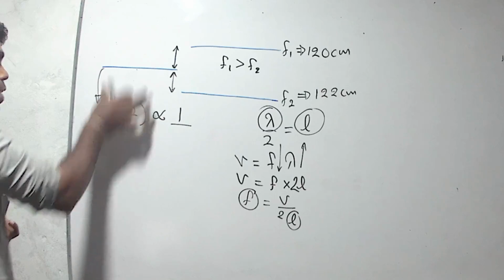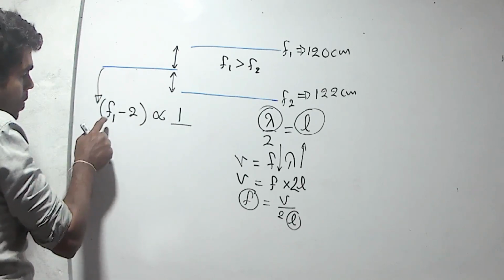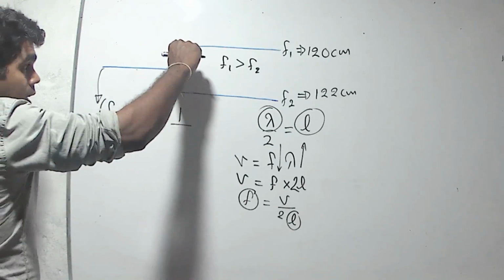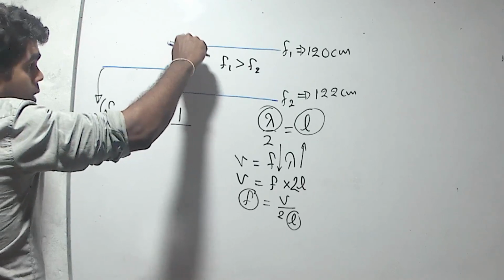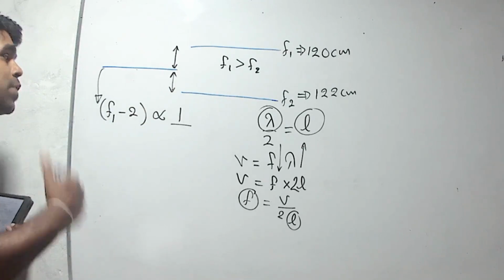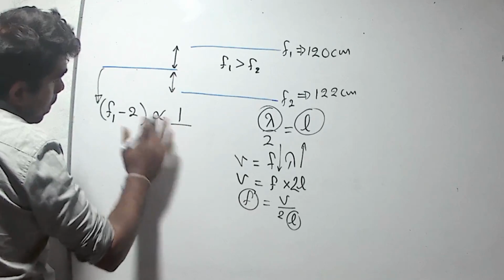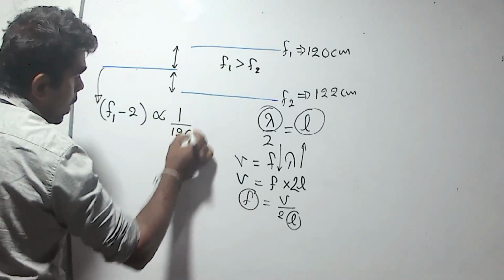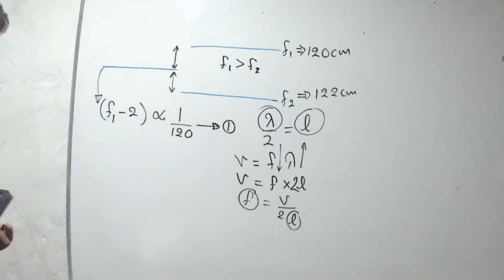Then the frequency of this wire can be written as F1 minus 2, because there is a difference between these two wires. Difference is equal to the beat frequency. It is given as 2. Then it should be inversely proportional to the length of this wire, 120. I can get it as the first equation.